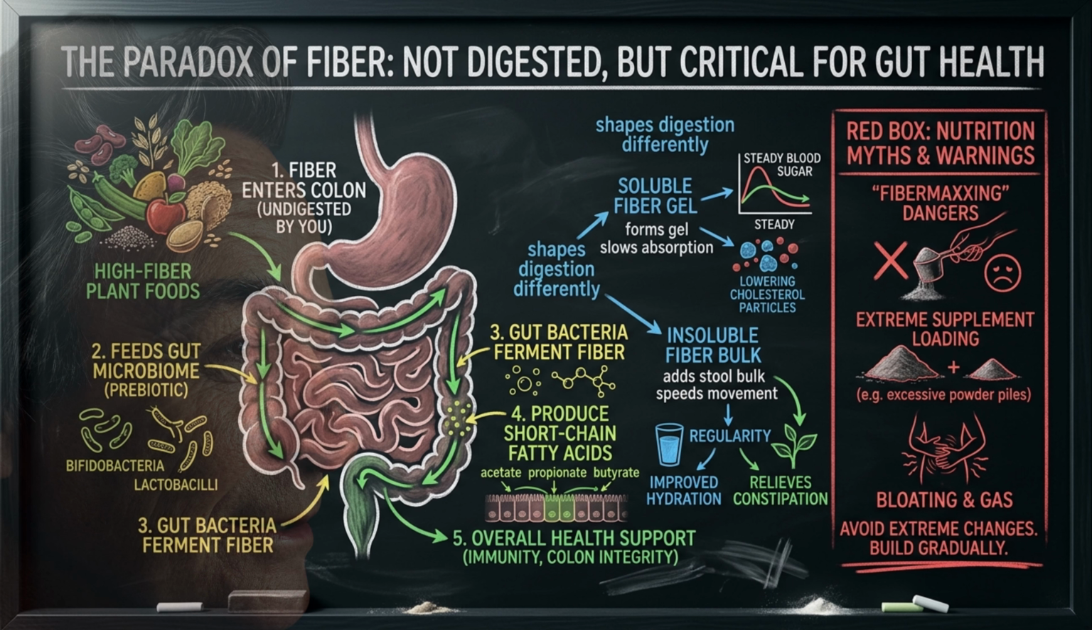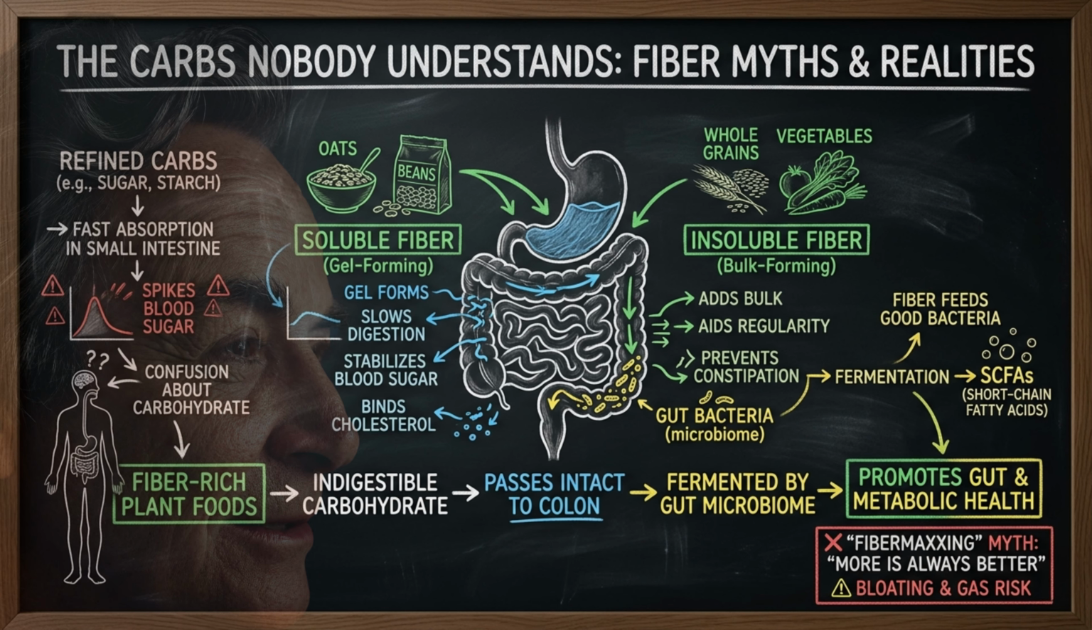Ask the simple question. If your body cannot fully digest fiber, why would fiber matter? That sounds like a contradiction, but the answer is fascinating. Fiber is a part of plant food that passes through differently, shapes digestion differently, and can feed systems your body depends on. Fiber is a type of carbohydrate, but it does not behave like sugar or refined starch. Your body does not fully break down and absorb fiber in the same way.